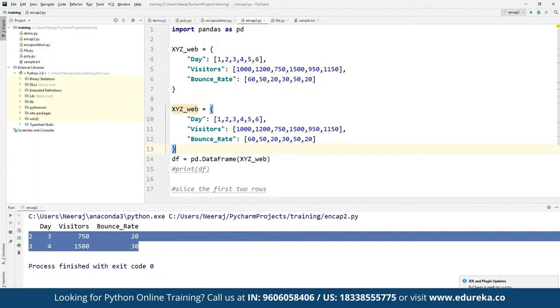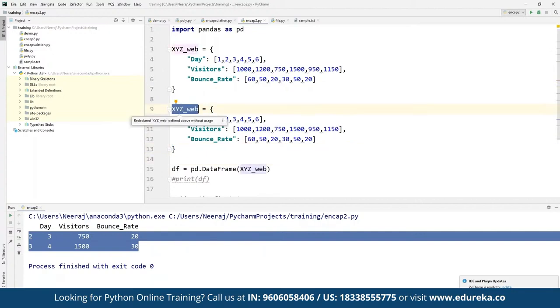Suppose now here we have 2 data frames. We can name this one, suppose, ABC Web, and here we have the same days. Here we may have different visitors. Suppose 2000, 1800, 750, 1000, then 1950, and 2150.